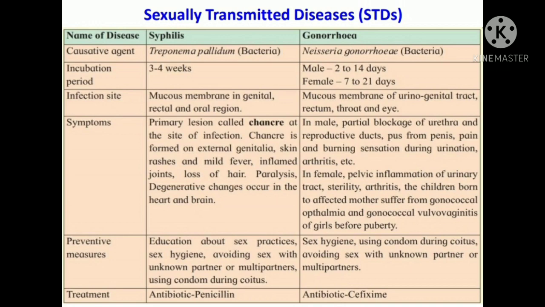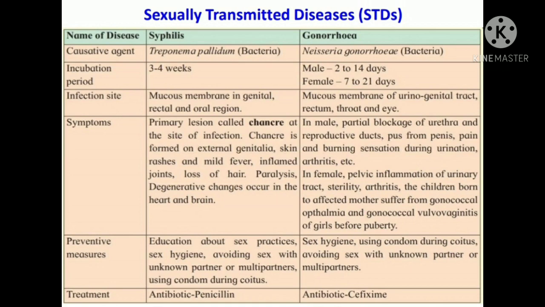Now remember one more point: whenever you write the scientific name of any microorganism, the first letter of the genus should be capital. Here Neisseria is the genus and gonorrhoeae is the species name. So the N is capital, and the first letter of the species should always be small, so the g is small.